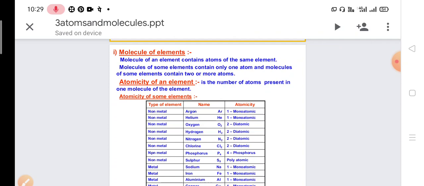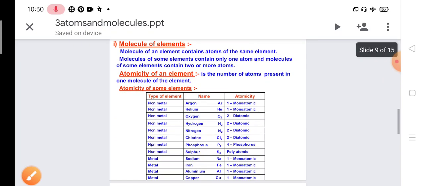Molecules of some elements contain only one atom. Molecules of some elements contain two or more atoms. So here we say that a molecule of an element contains atoms of the same element, molecules of some elements contain only one atom, and molecules of some elements contain two or more atoms. So now on this basis we ask what is the atomicity of an element, how many atoms are present in the molecule. Here you can see the definition.